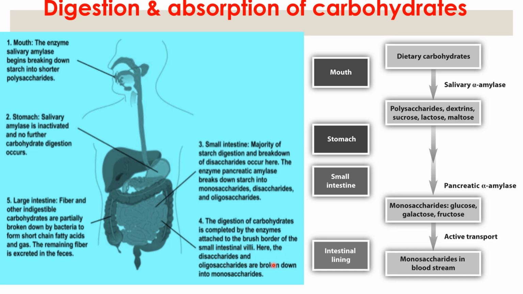Here the disaccharides and oligosaccharides are broken down into monosaccharides under the influence of many disaccharidases and oligosaccharidases. Finally the digested carbohydrate is in the form of glucose, galactose, and fructose, and via active transport it is now all set to reach the bloodstream.